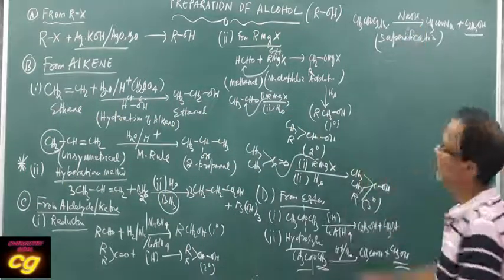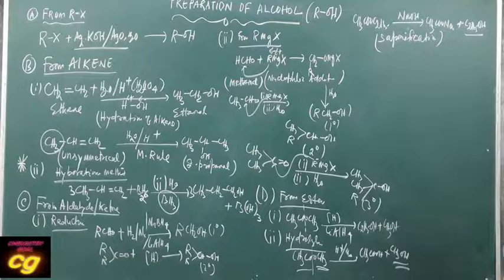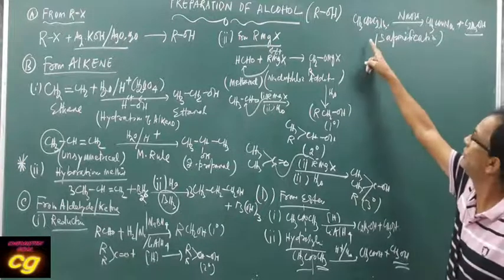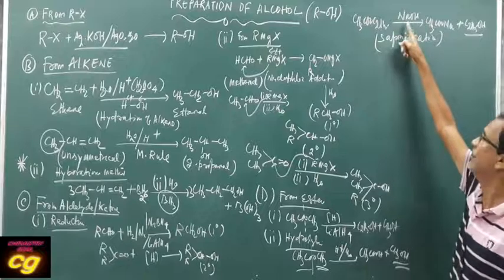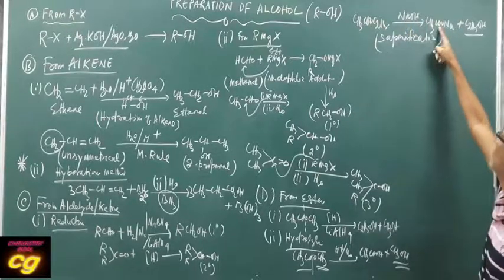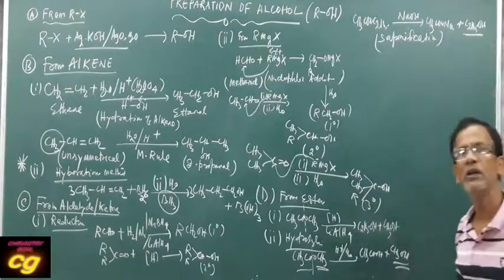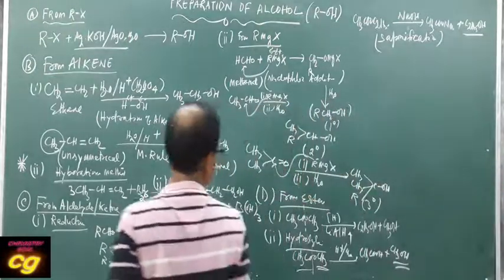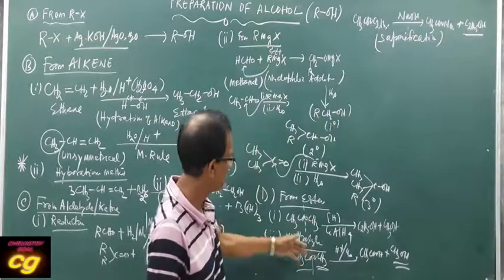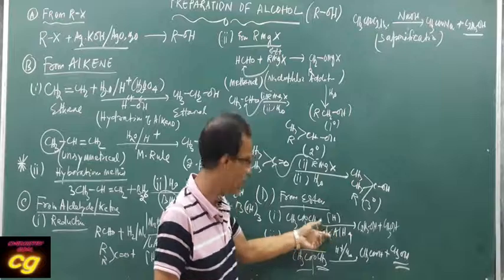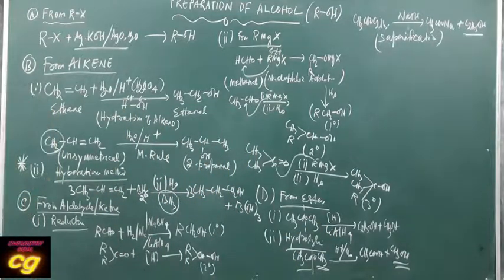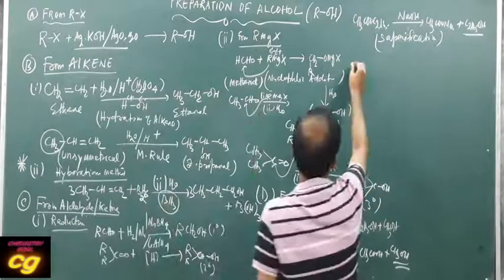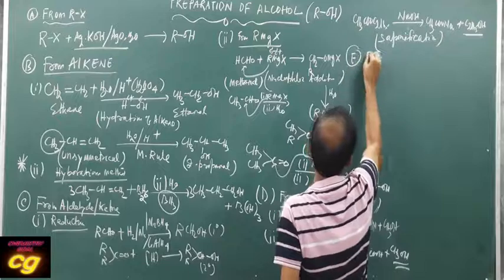You write it down in a different color pen so you can remember, you can note down this point so that you can practice later. What is the name of this ester? Ethyl acetate. This ester when it undergoes hydrolysis in presence of base produces salt and alcohol. This is called saponification. So ester can produce alcohol, depending on whether the first step is reduction or hydrolysis. So this is the preparation of alcohol from ester. From acid, I can prepare from acid. From acid also you can prepare.